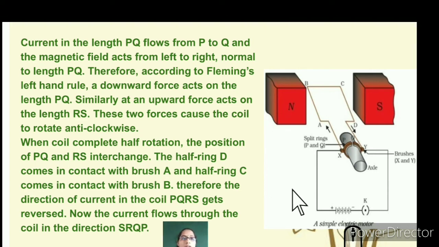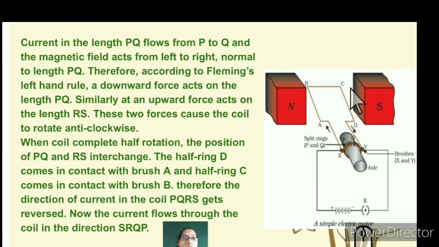So here, current in the length PQ. So let's understand here current. Let's take AB itself. Current in the length AB, or PQRS you can take. So here in the figure it's shown as AB. So let's take it even as PQRS also. So current in length AB flows from A to B, or we can consider it as P to Q, and magnetic field acts from left to right and normal to length AB or PQ.